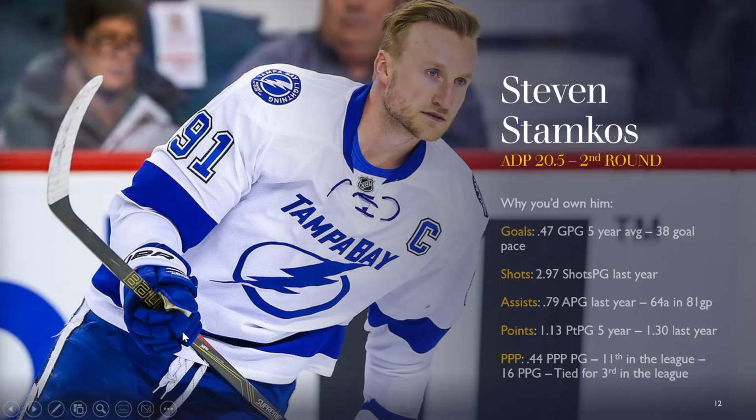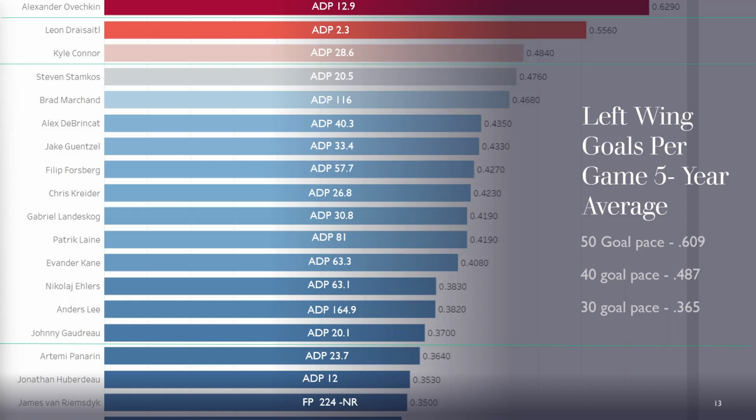And then you get that dual position eligibility. That makes him a little bit more valuable than some of the other guys, and that may have bumped his ADP and kept him in the second round. He usually goes in this range, and he's basically been consistently drafted in this range for the last number of years for these reasons. So as we return to the list, you'll notice that most of these guys, you do have to pay a premium to get the goal scoring.